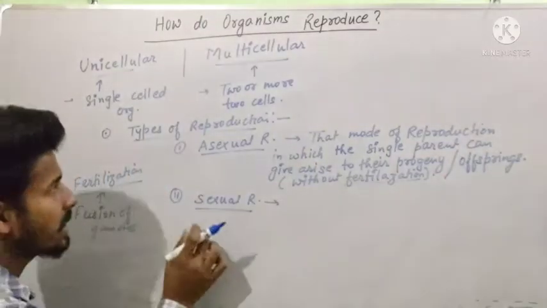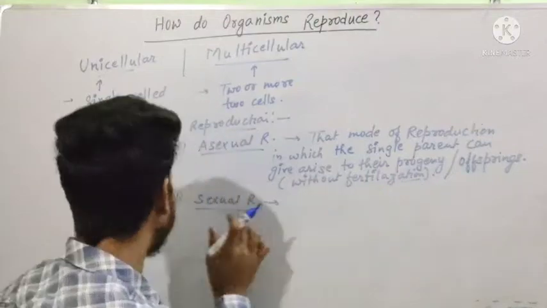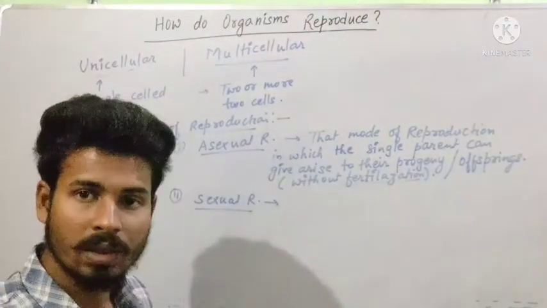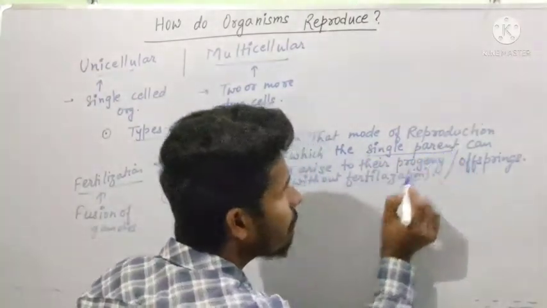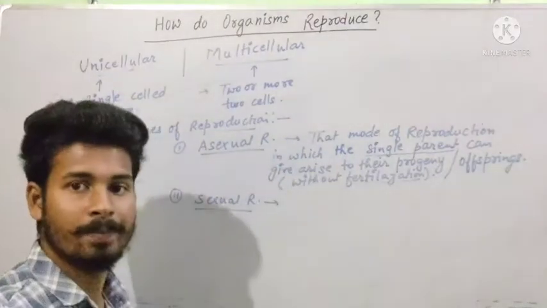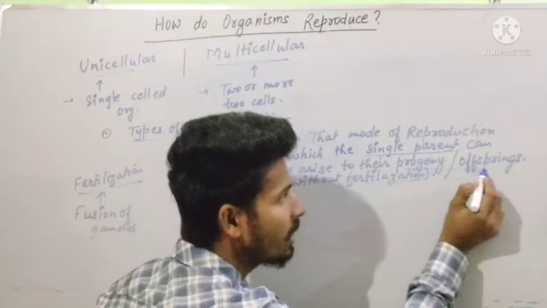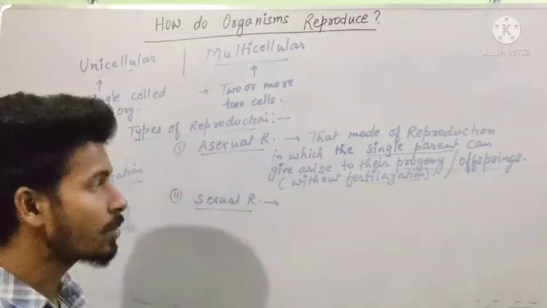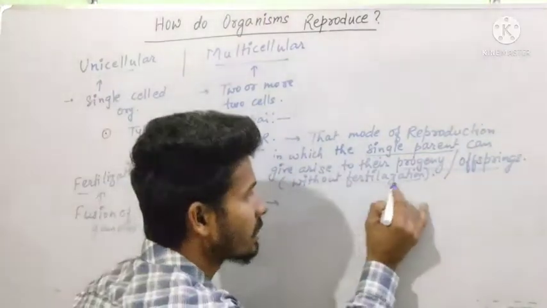Now the question arises: in asexual reproduction, why doesn't fertilization, that is fusion of gametes, take place? The answer is that only one parent is involved during the reproductive cycle. Only one parent gives rise to their progeny or offspring. That's why in the asexual mode of reproduction, fertilization doesn't occur.